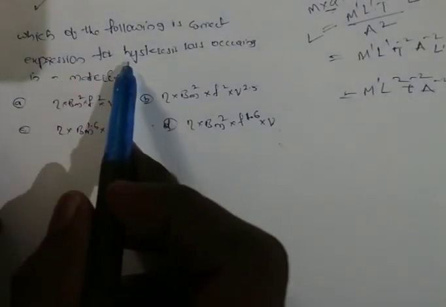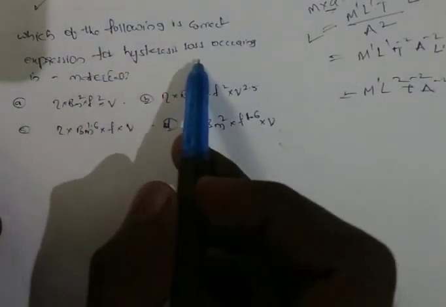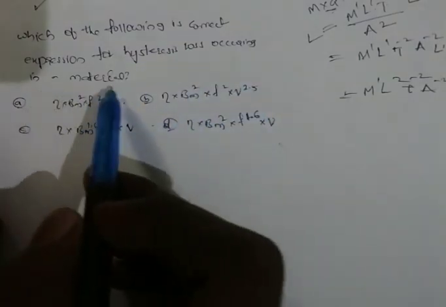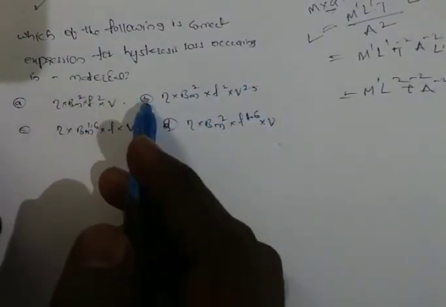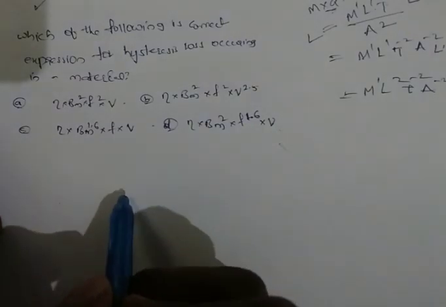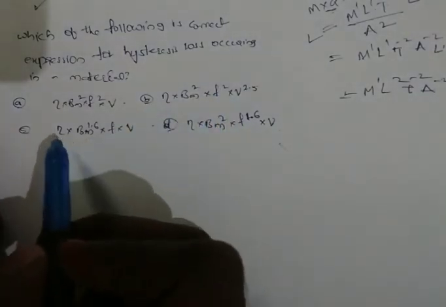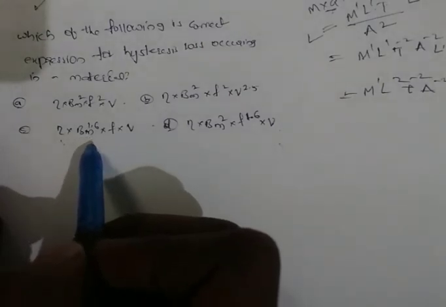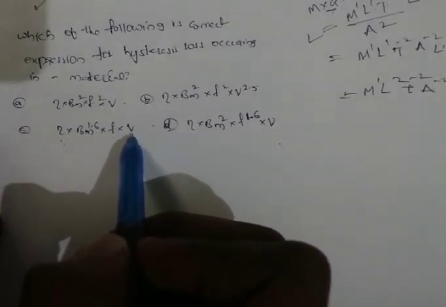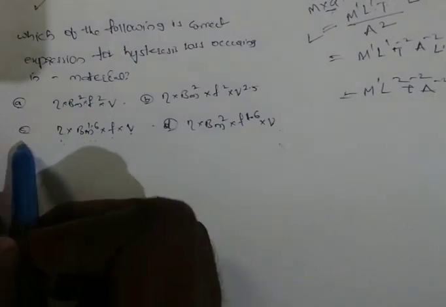Which of the following is the correct expression for hysteresis losses occurring in a material? This is the direct formula for hysteresis losses. Hysteresis loss is equal to the efficiency mu into B maximum 1.6 into frequency into volume. So option C is the correct answer.